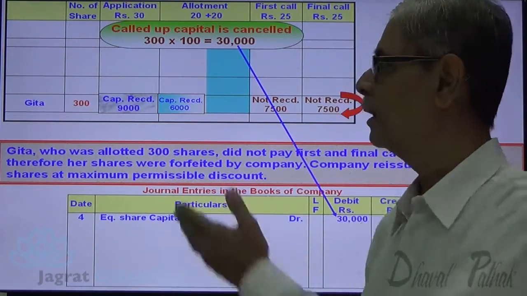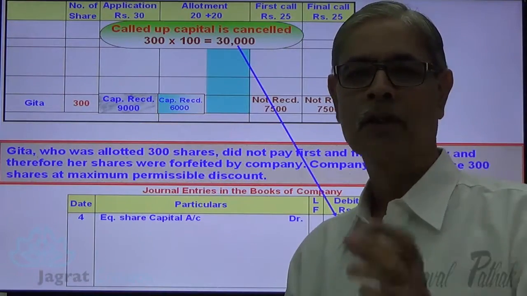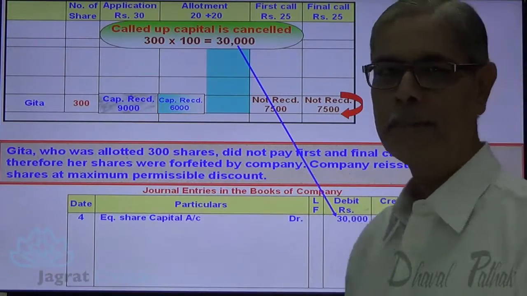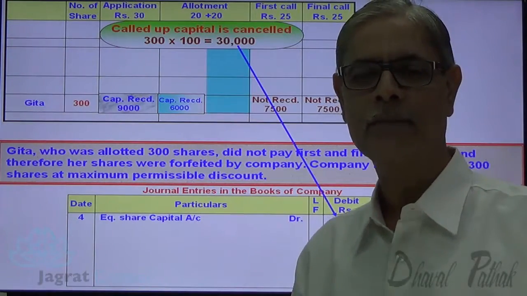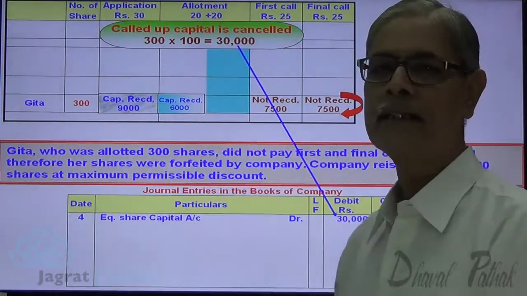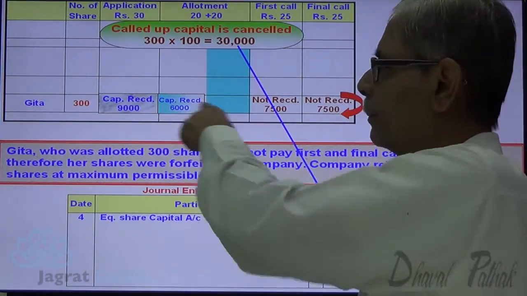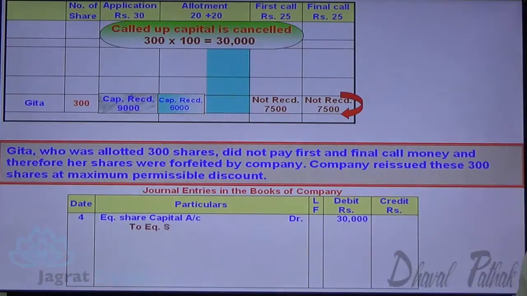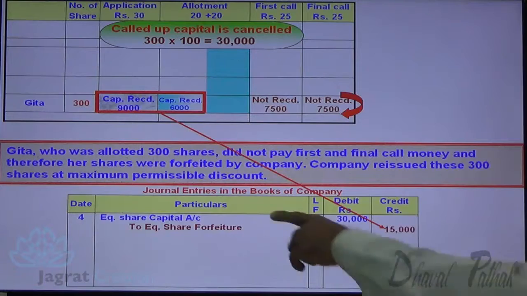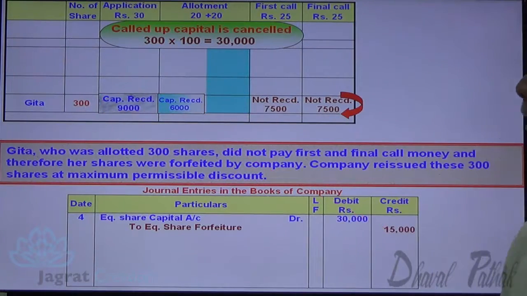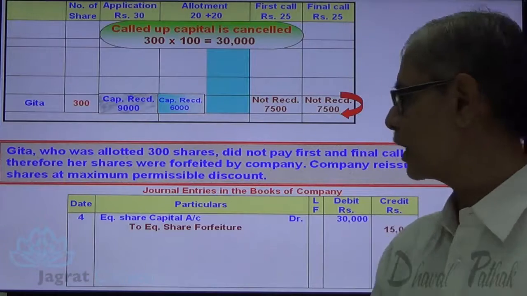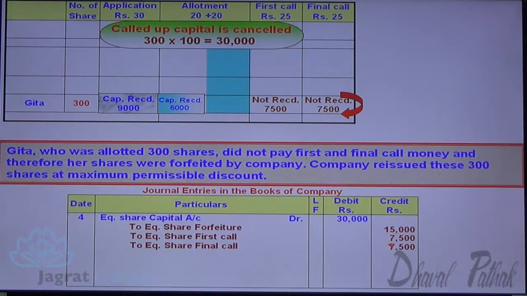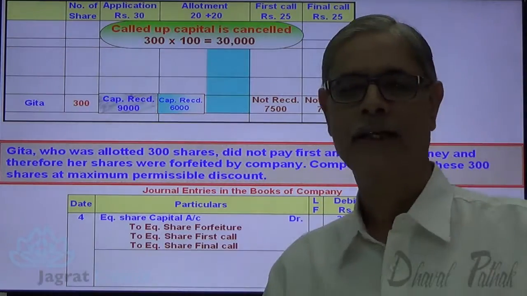At present, let me write down first of all the forfeiture income on forfeiture of shares. So share capital account debit 30,000. What is my forfeiture income? Forfeiture income is the capital received. How much capital is received? 9 plus 6, 15,000. That is the capital received. That will be credited to share forfeiture account. So share forfeiture account is credited with 15,000. Now first call not received is credited to share first call account. Final call not received is credited to share final call account. This is how the forfeiture entry gets recorded.